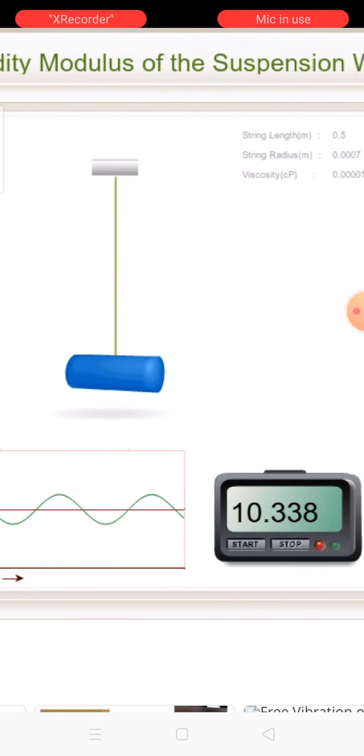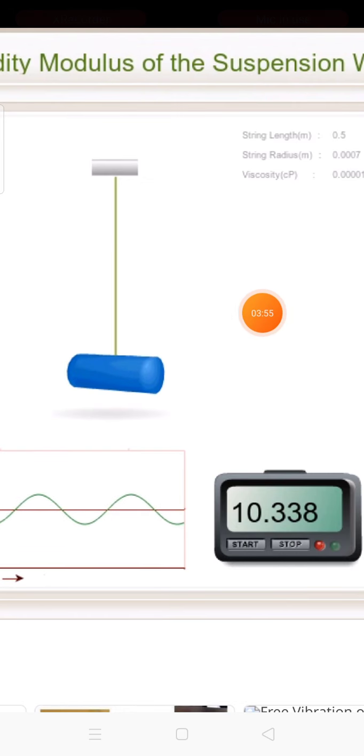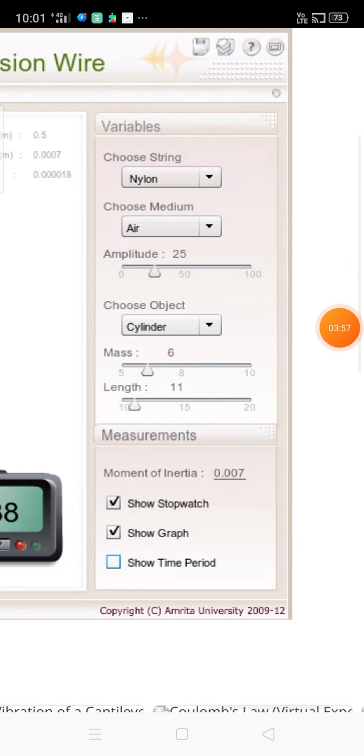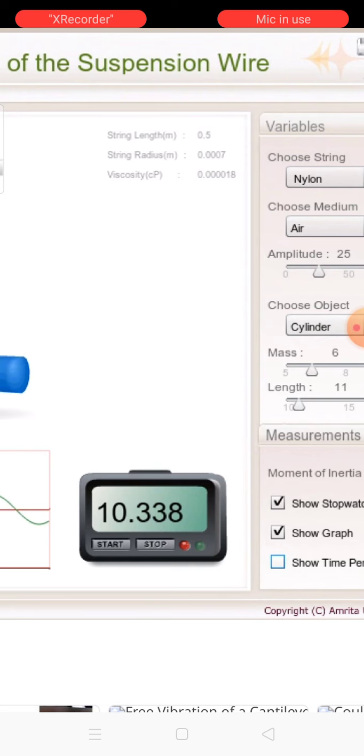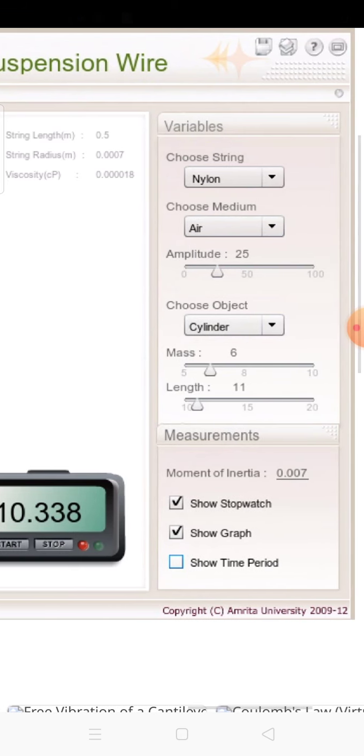This is the free oscillation because I have chosen the medium air and the suspension is nylon. The viscosity of air is 0.0018, and the string radius and length are the same, because unless I change the length and the radius they will be constant.